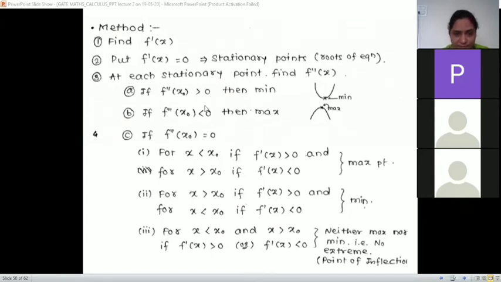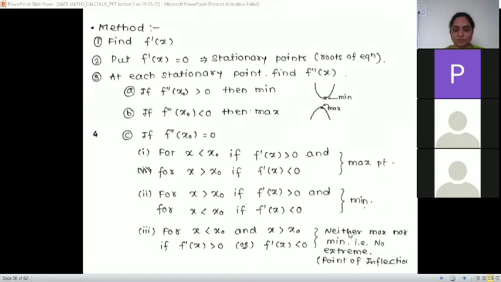And if you find f double dash at that point and you get that also equal to 0, that is, f dash is 0 and f double dash is 0, in such a case whatever points we are getting are neither maxima nor minima, and such points are called points of inflection. When f double dash of x at the stationary point is 0, those stationary points are called points of inflection.